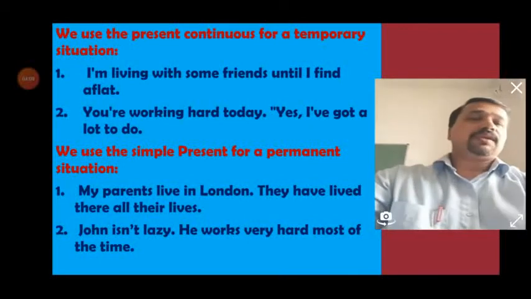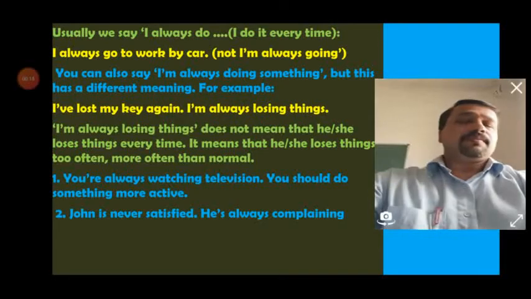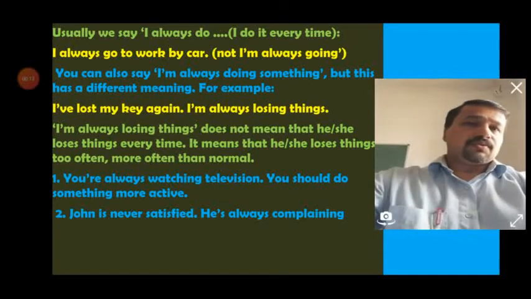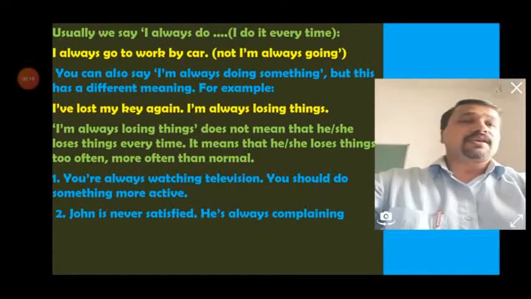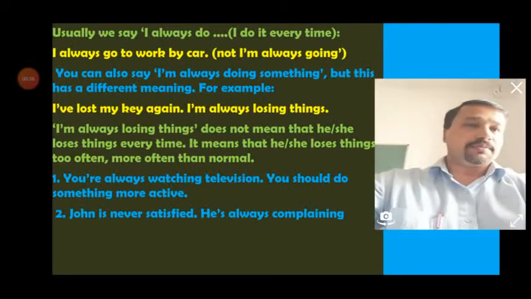When we take the case of these types of situations, they are considered to be permanent in comparison with the statements that we usually make in present continuous tense. Usually we say, I always do. Such sentences cannot be said as I am always doing, because these types of statements are usually made only in simple present tense. I always go to work by car. It's a usual, regular thing. It cannot be stated as I am going to work by car every day.